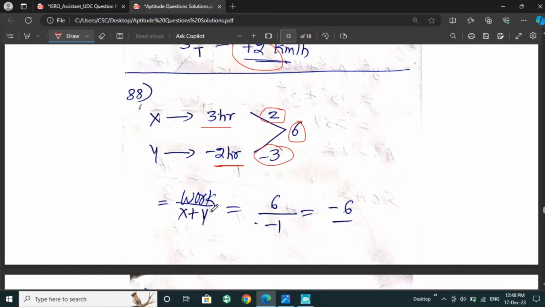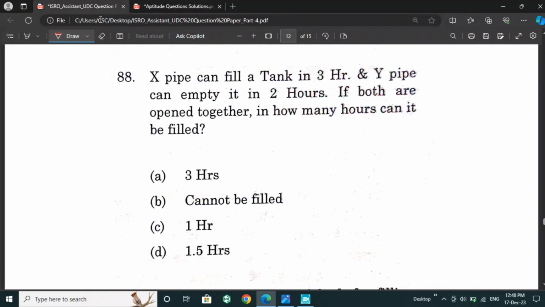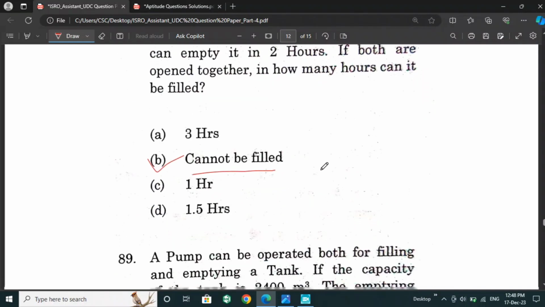Working together, the tank cannot be filled, because if X's efficiency were more than Y's, it would be filled. But the emptying rate of Y is more than the filling rate of X, so according to the question, it cannot be filled. So option B is the right answer.